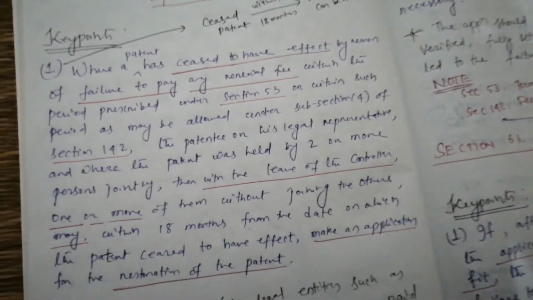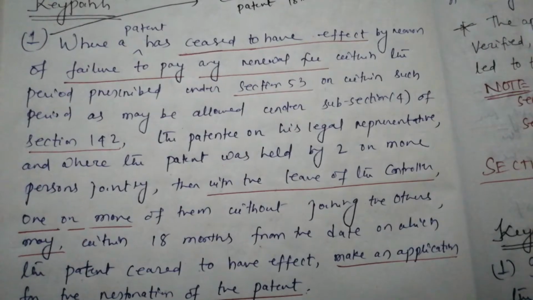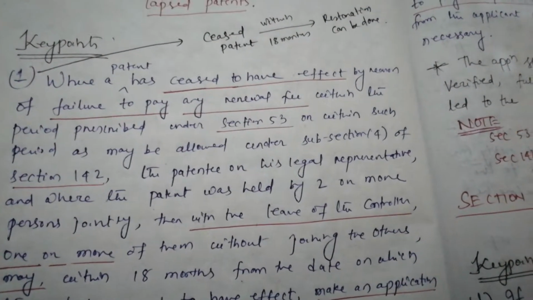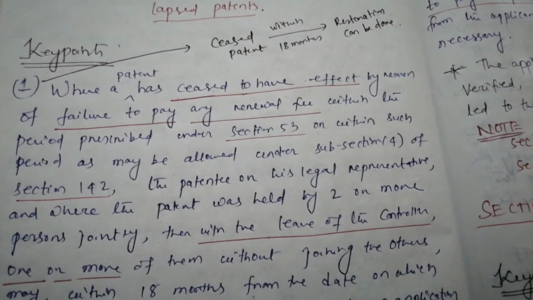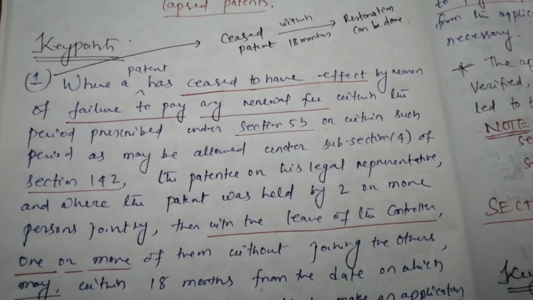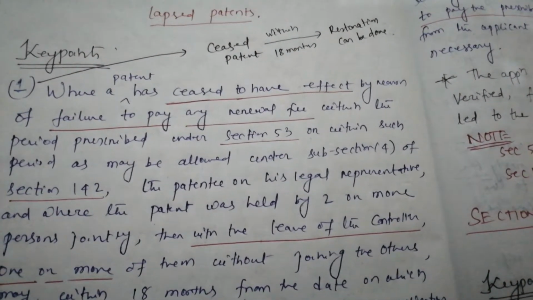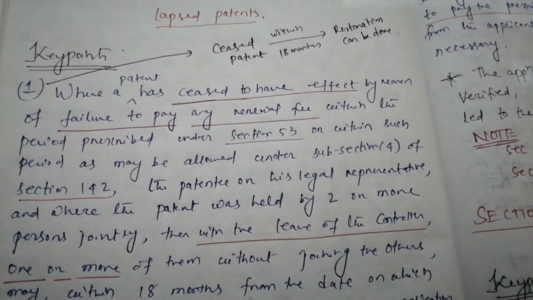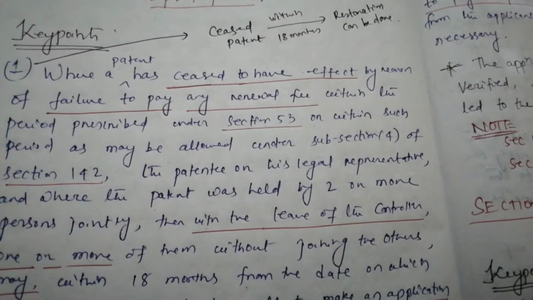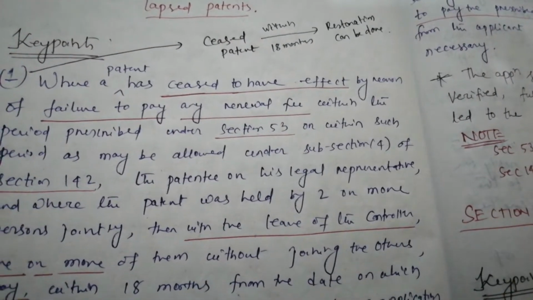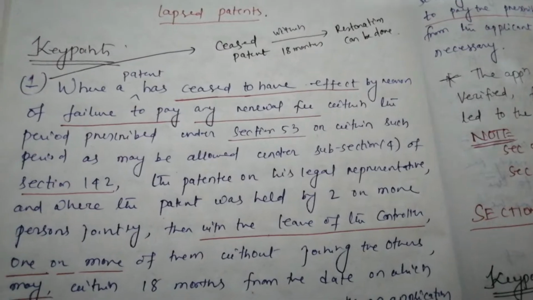Okay, friends. So, before starting subsection 1, I would like to say the key point: there is a patent that has ceased due to some reason or other, and within 18 months this lapsed patent can be restored with the application of the patentee and with the will of the controller.